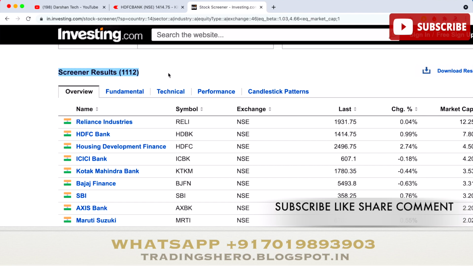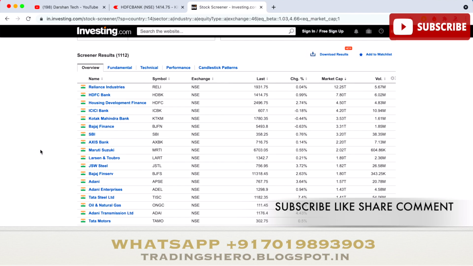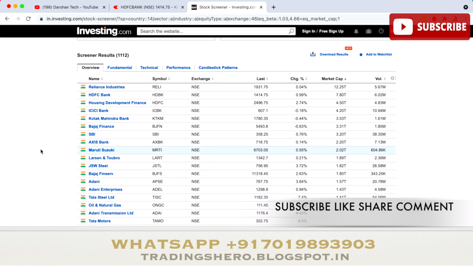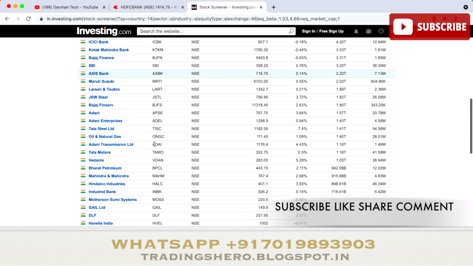So these are stocks which are having good beta and which are more volatile in intraday trading. So these stocks will help you to get good volatility, good movement, and good price action, and technical strategies will work on them. So if you choose a less beta value stock, the movement and the volatility will be less.